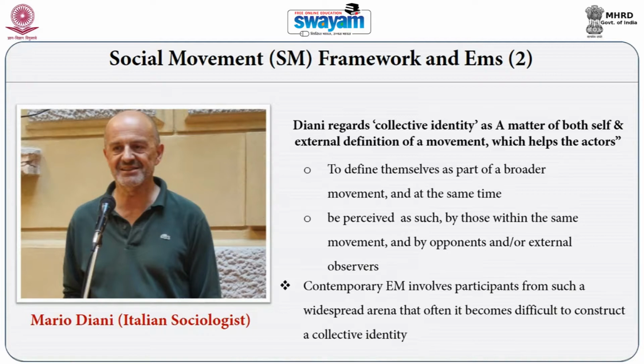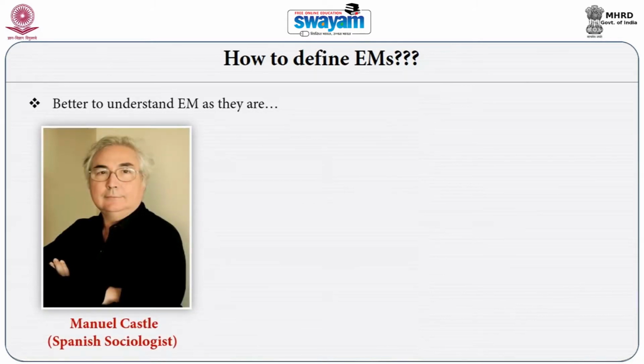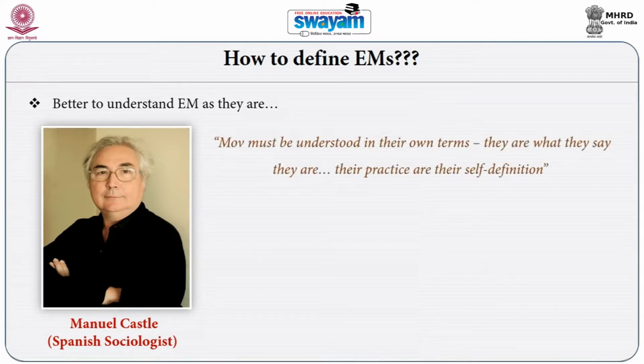These contemporary environmental movements draw participants from upper class, middle class, lower class, from across ethnicity, from across gender. So the multiple social backgrounds of environmental movement participants often do not result in creating a common identity. It is difficult to establish a common identity in contemporary environmental movement. So then how do we define environmental movements? When the social movement framework doesn't help us, how do we conceptualize environmental movements? Perhaps it is better to understand environmental movements as they are.